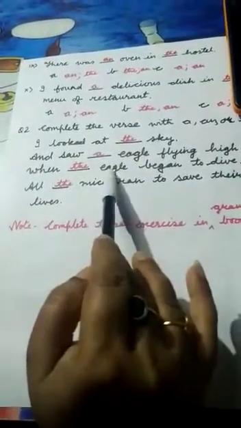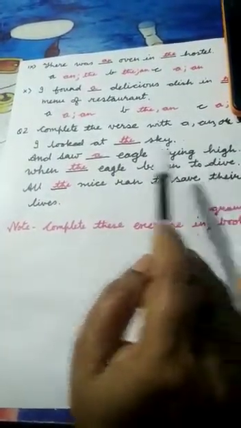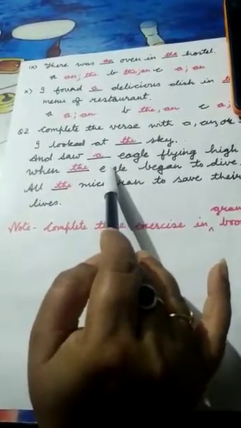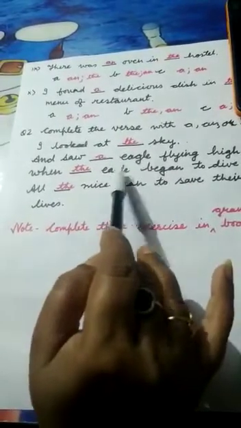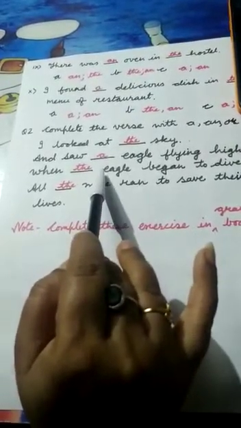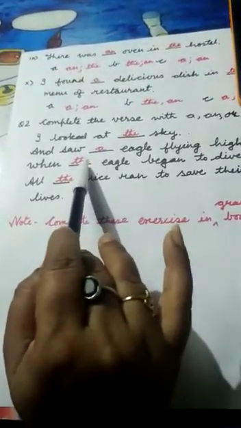When the eagle began to dive, here the same noun is repeated. There is one noun also, but when it is repeated again, the eagle becomes a particular noun, so we will write here the.